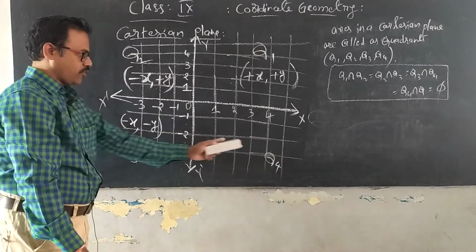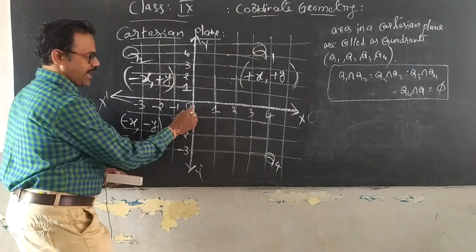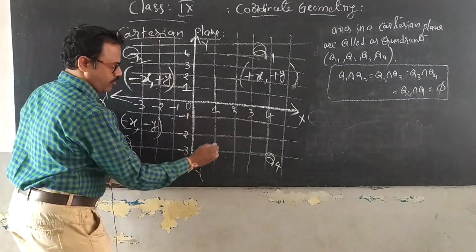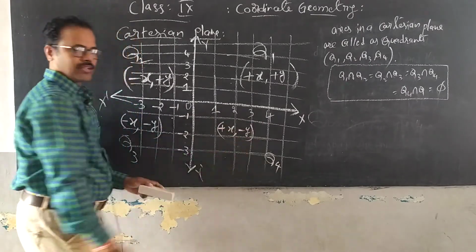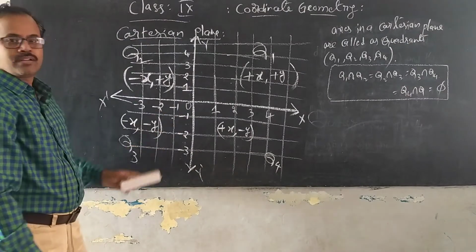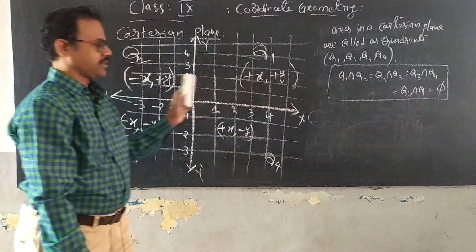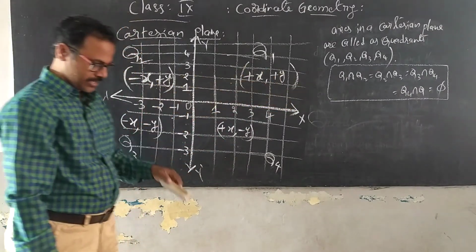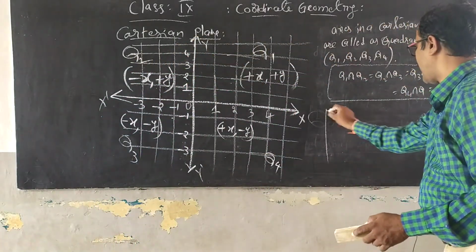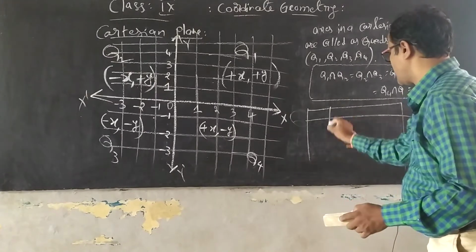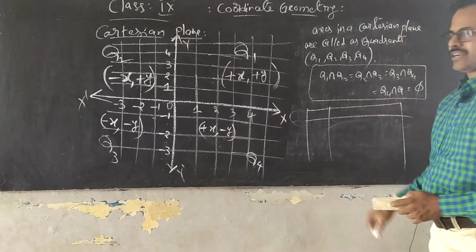Now go to the last quadrant, quadrant 4, where you have positive x and negative y. So you write here plus x comma minus y. Okay, these are your points and the quadrants present there. Okay guys, there you have to find out or give the points which are present in which quadrants.